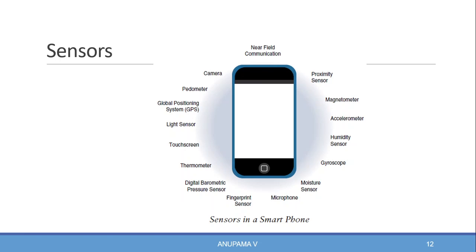The sensors present in smartphones are near field communication, proximity sensor, magnetometer, accelerometer, humidity sensor, gyroscope, moisture sensor, microphone, fingerprint sensor, digital barometric pressure sensor, thermometer, touch screen, light sensor, global positioning system, that is GPS, etc. If you have not observed this in your mobile phone, you can observe.